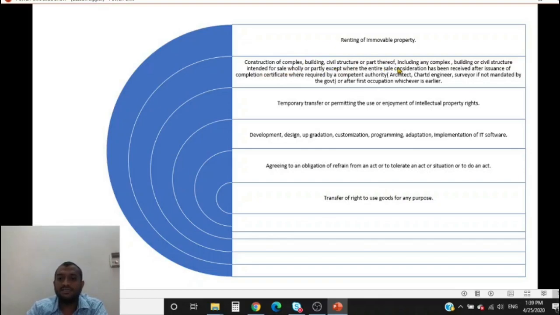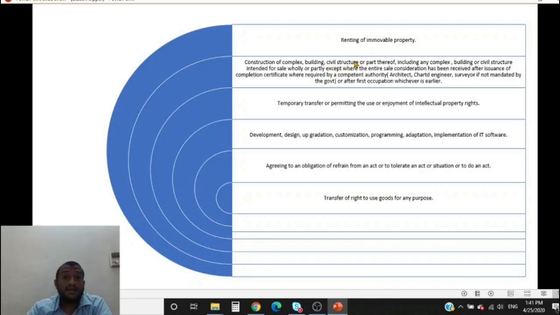Construction of complex, building, civil structure, including any complex, building or civil structure intended for sale wholly or partly, except where the entire consideration has been received after issuance of completion certificate where required, or after first occupation, whichever is earlier. What does this mean? X enters into an agreement with the builder for construction of an apartment. The completion certificate has been given on 25th April 2020, but the full amount of, let us say, 1 crore has been paid on 26th April after issuance of the completion certificate. This is not a supply of service.